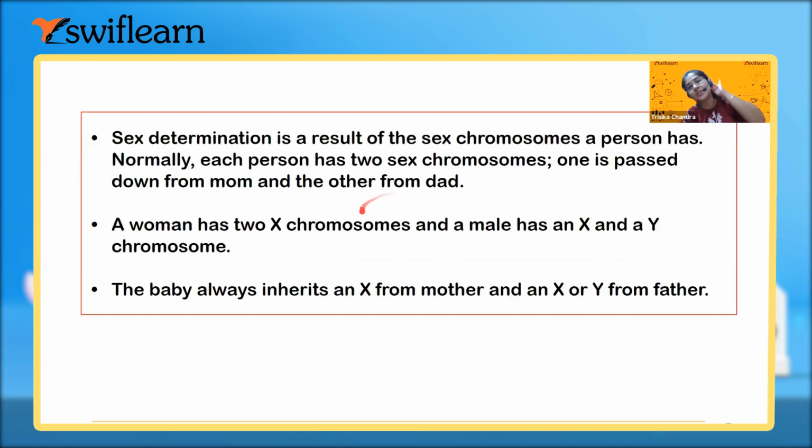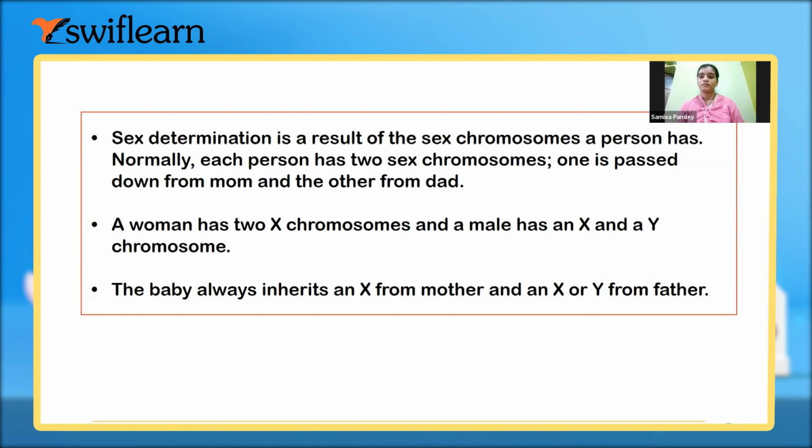Now the sex determination is a result of the sex chromosome a person has, and it is passed down from mother and father to the next generation, right? Whatever characteristic features we have, 50% of the chromosomes we get from the mother and 50% from the father. So why do we sometimes say that I look like my father more, or I have the habits or the nature of my father more, not the mother? Because we are getting both the 50-50 from mother and father.